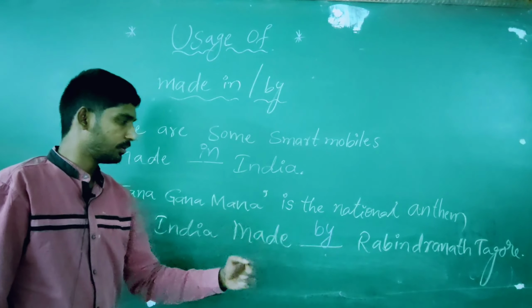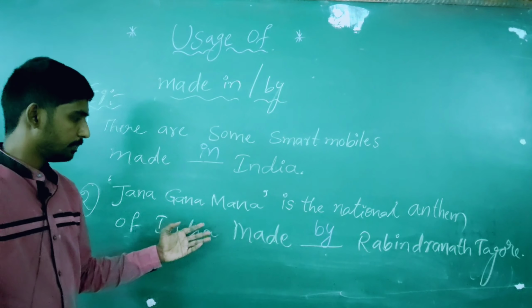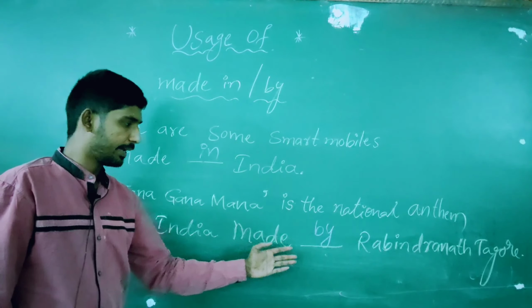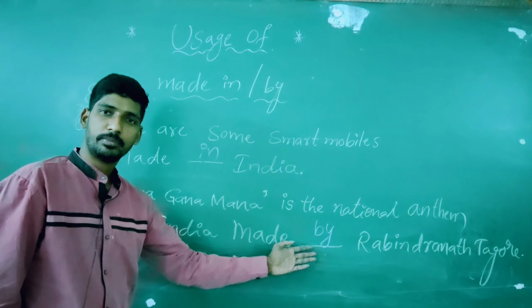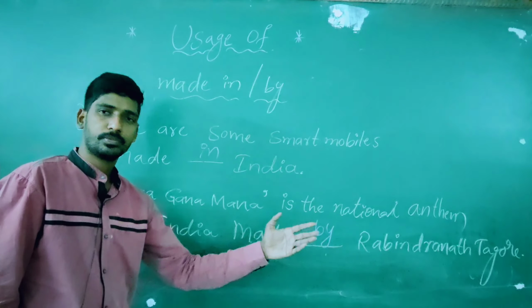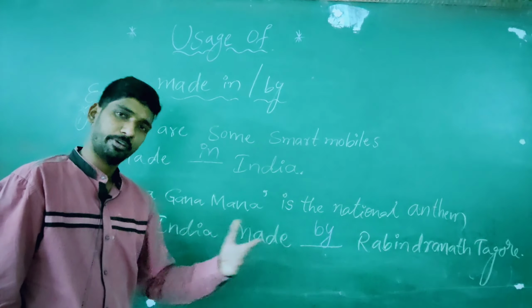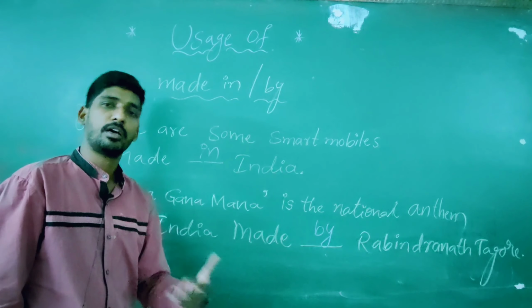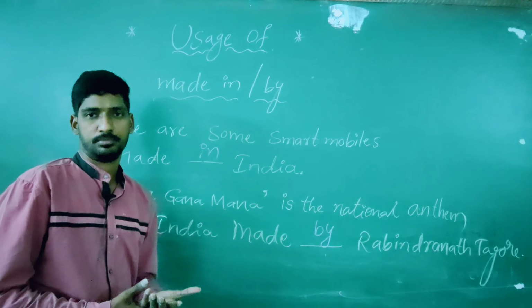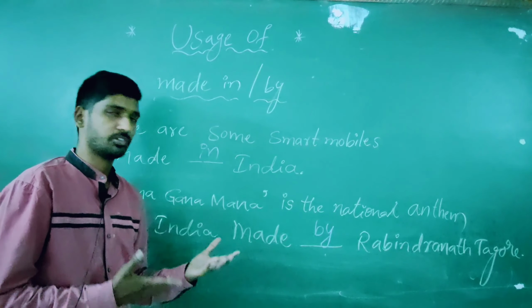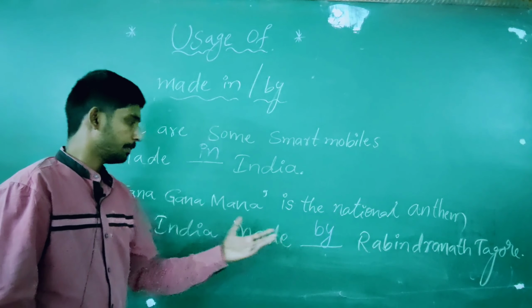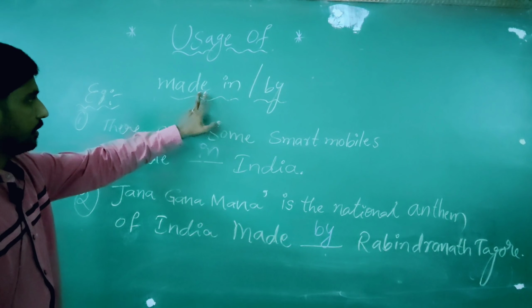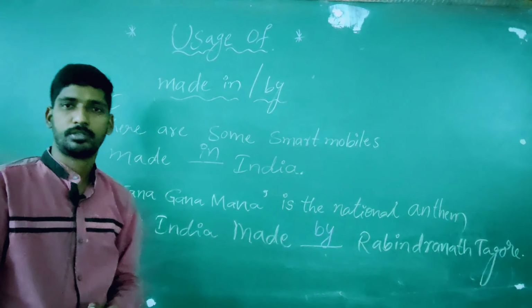As we said before, many jobs are made by Infosys or Wipro. It's the name of a software company. So this is the way we have to use made in, made by.